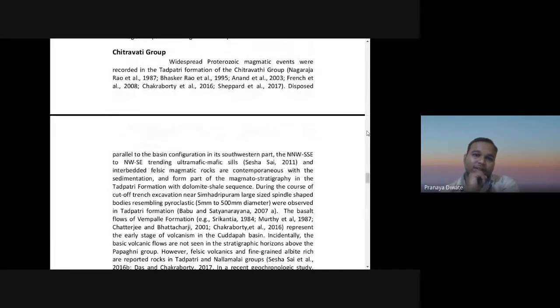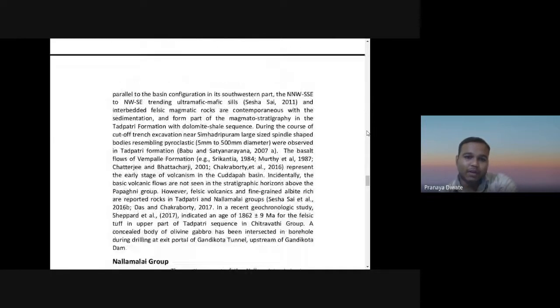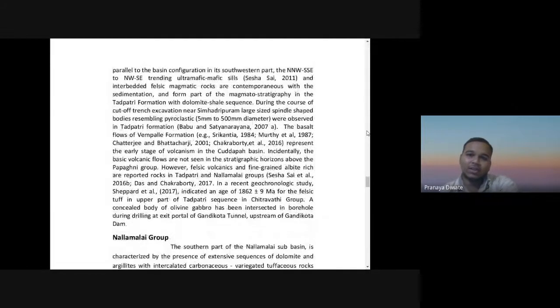The Chitravati group shows the widespread Proterozoic magmatic event recorded in the Tadpatri formation of the Chitravati group. It is disposed parallel to the basin configuration in its southwestern part. The north-northwest, south-southeast to northwest to southeast trending ultramafic sills and interbedded felsic magmatic rock are contemporaneous with the sedimentation and form a part of the magmato-stratigraphy in the Tadpatri formation with the dolomite shale sequence.